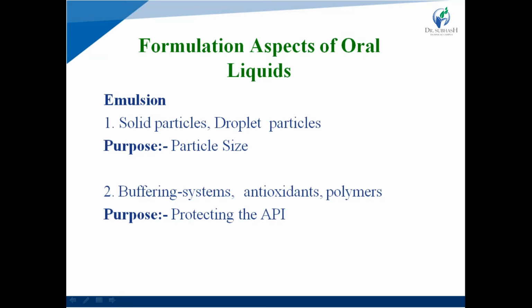First one, in emulsion, agents are solid particles and droplet particles. What is the purpose of solid particles and droplet particles? Purpose is to maintain particle size. The second agent is buffering system, antioxidants and polymer. What is the purpose of all of the above? Purpose is protecting the active pharmaceutical ingredients.